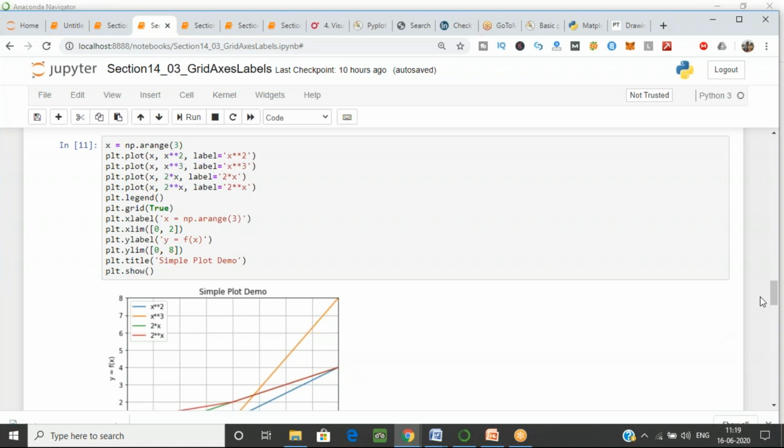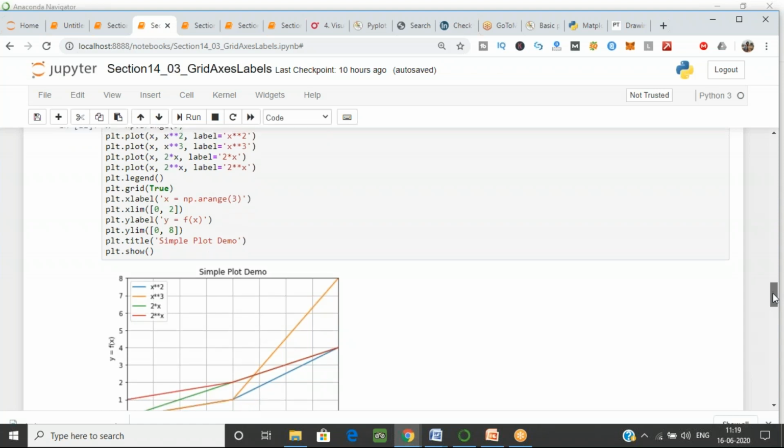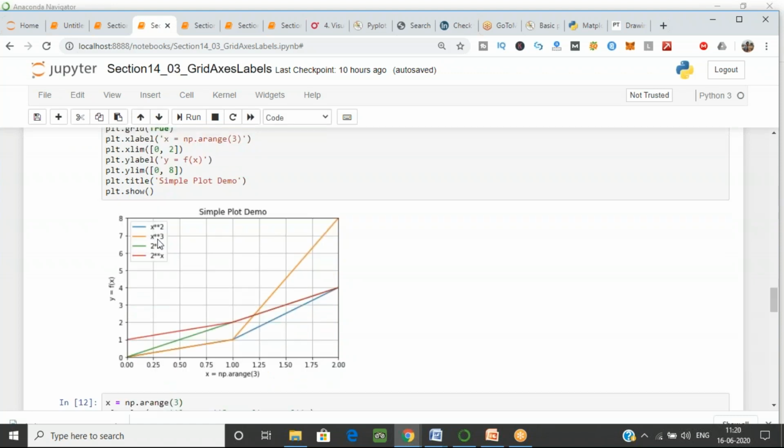Now you can see in the figure that we have a blue line for x raised to the power 2, and an orange line for this. The color is specified automatically, but I can change the color, the line, and the marker also. That is in the color part, but first we have to see what functions we can use with matplotlib.